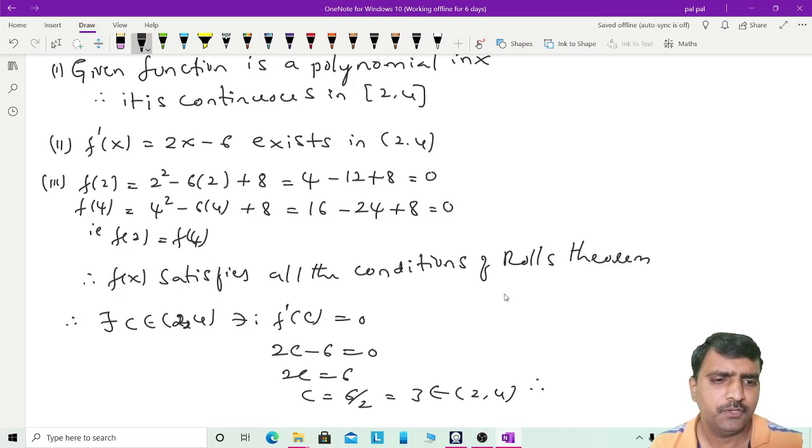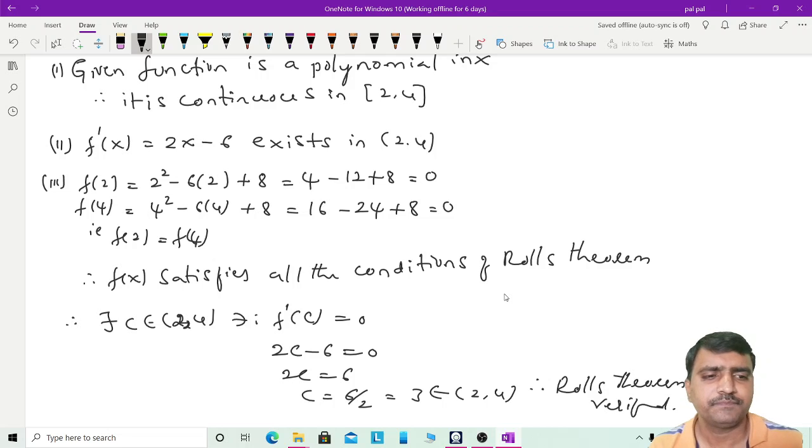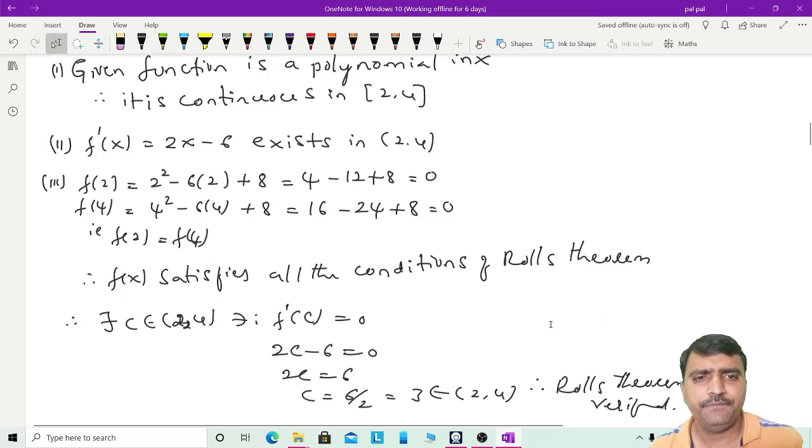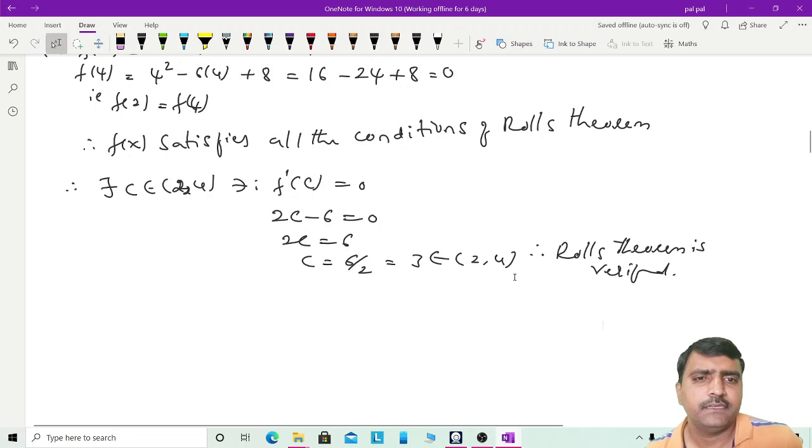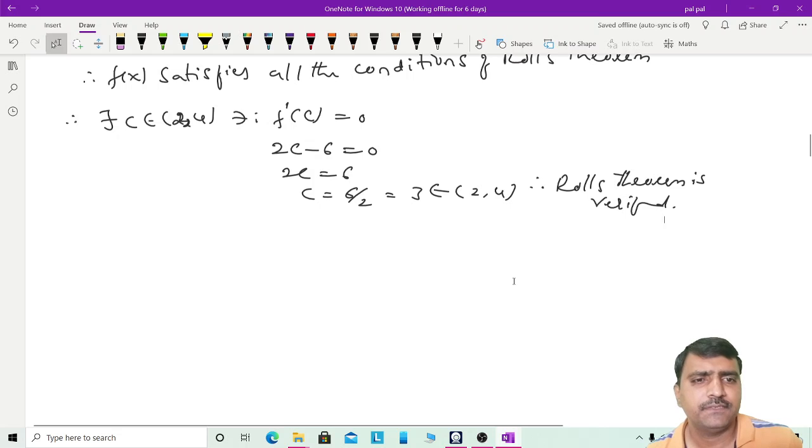Therefore Rolle's theorem is verified. That's all. This is the method of verifying the Rolle's theorem. First we need to check all the conditions of Rolle's theorem. So if it satisfies all the three conditions of Rolle's theorem, then we have to show that there exists one point in between a and b. At that point the differentiation of the function is 0.